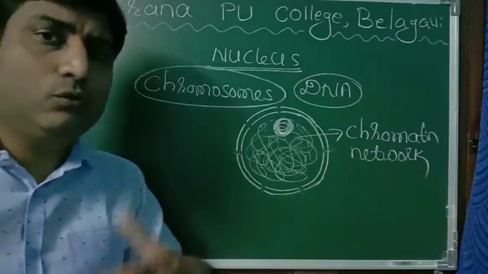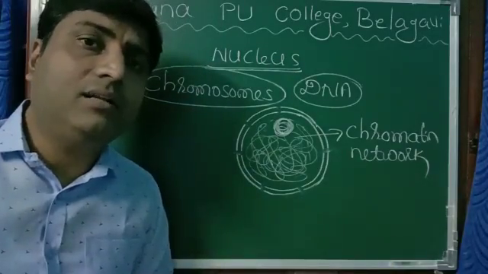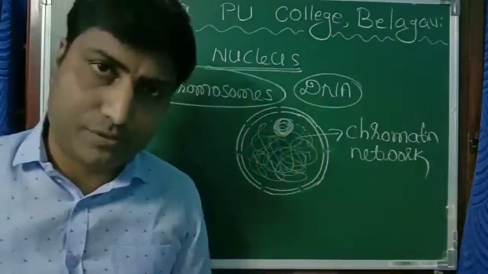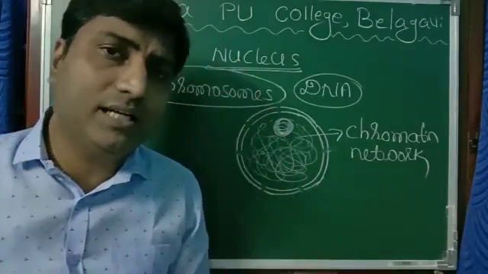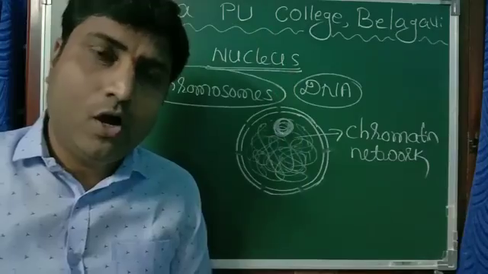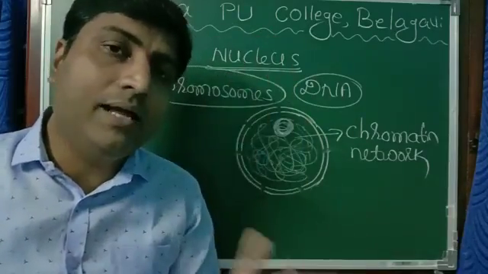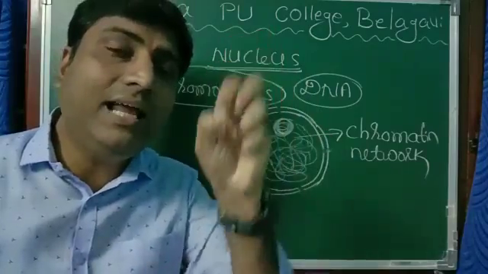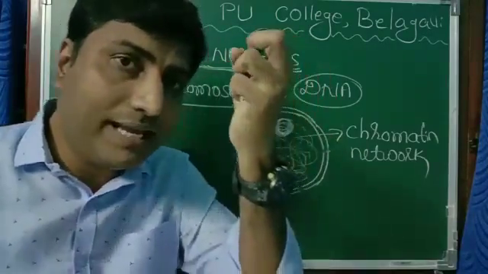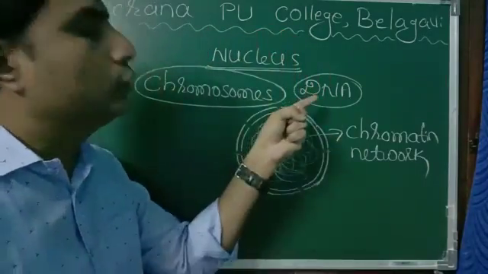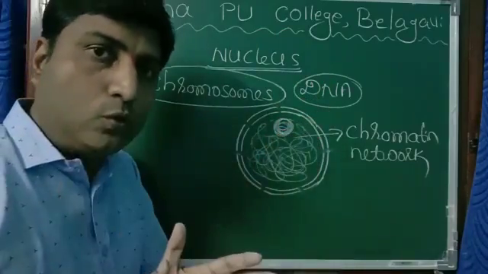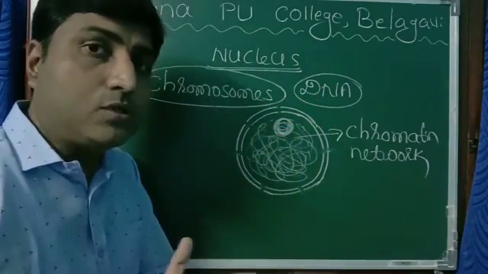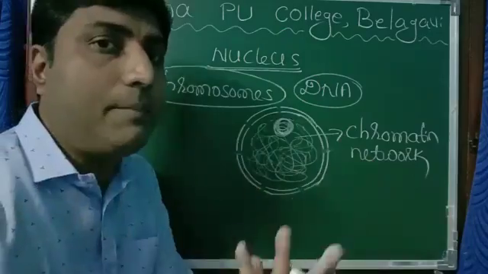Now, we have many characters that we inherited from our parents. Many of the morphological characters, maybe our look, skin color, pattern of the eye, pattern of hair, everything. Okay, all these are inherited characters. And how do we get those characters from the parents? Through this DNA. During fertilization, male and female gametes fuse.